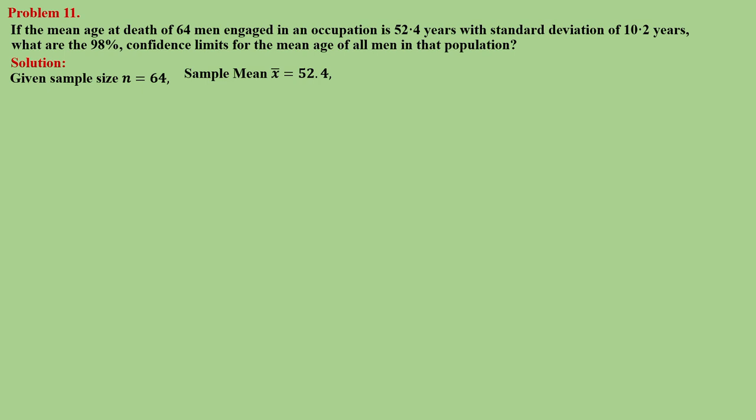The sample mean for the 64 men engaged in an occupation is 52.4, that is the sample mean, the mean age, 52.4 years, with the sample standard deviation, small s, equal to 10.2. So what they are asking is the 98% confidence limit.